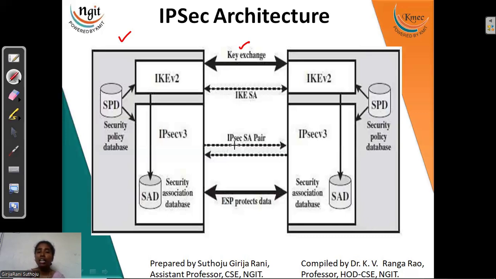So this is done with respect to SA. So SA is nothing but security association. So when we are discussing access point security with respect to IPSec, we need security associations. So security association will be having security policy. So that is SP, security policy.